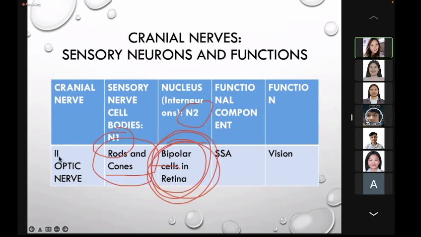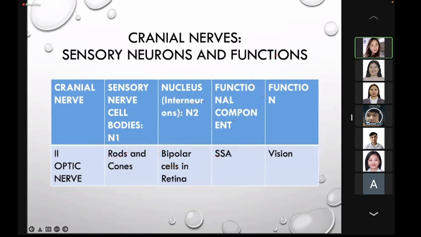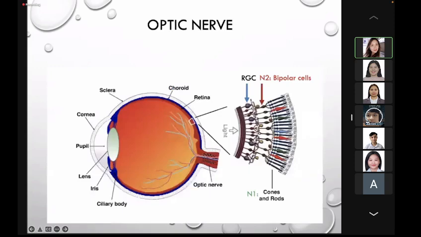Okay? Again, the function is for vision. So the functional component of the optic nerve is special sensory afferent. Okay, so first, how do we process vision?